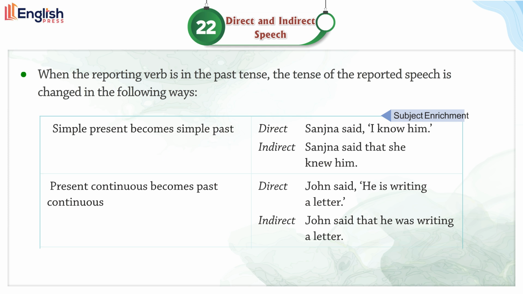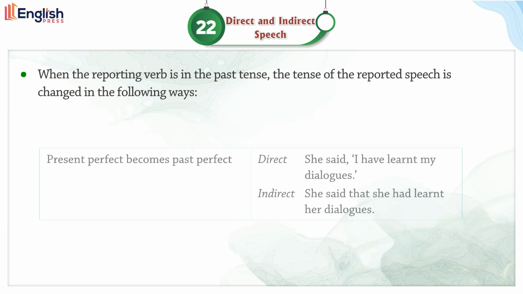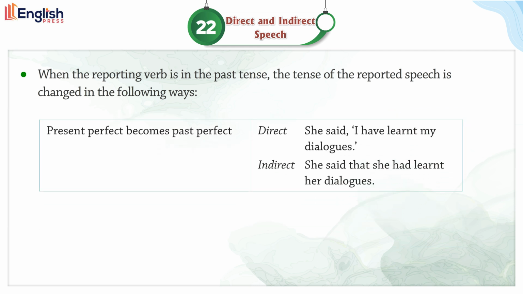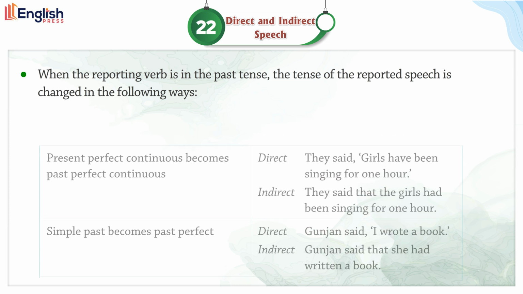Present continuous becomes past continuous. Direct: John said he is writing a letter. Indirect: John said that he was writing a letter. Present perfect becomes past perfect. Direct: She said, "I have learnt my dialogues." Indirect: She said that she had learnt her dialogues.